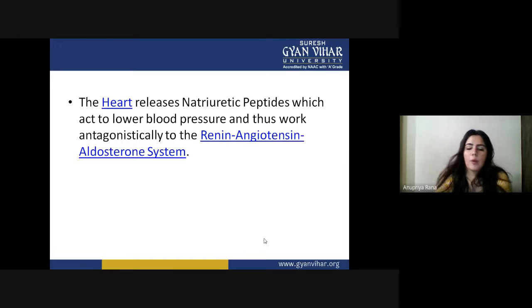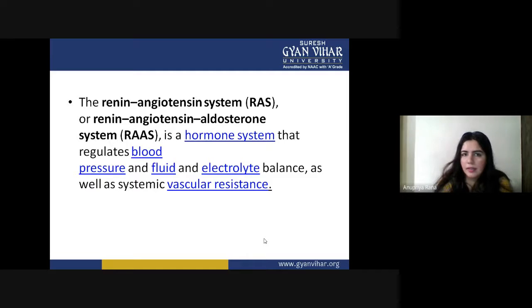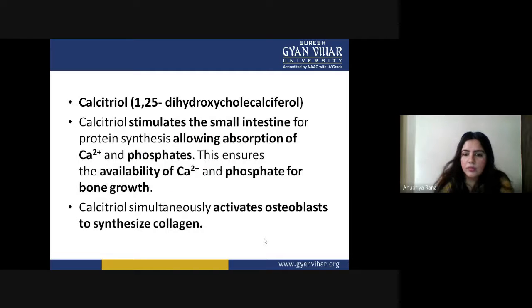Now, this was all about how the kidney works with these three hormones. Renin, we understand, I think. Calcitriol, we know, is for the intake of calcium and phosphate, for stimulating protein synthesis, and also for synthesizing collagen, they activate the osteoblast.